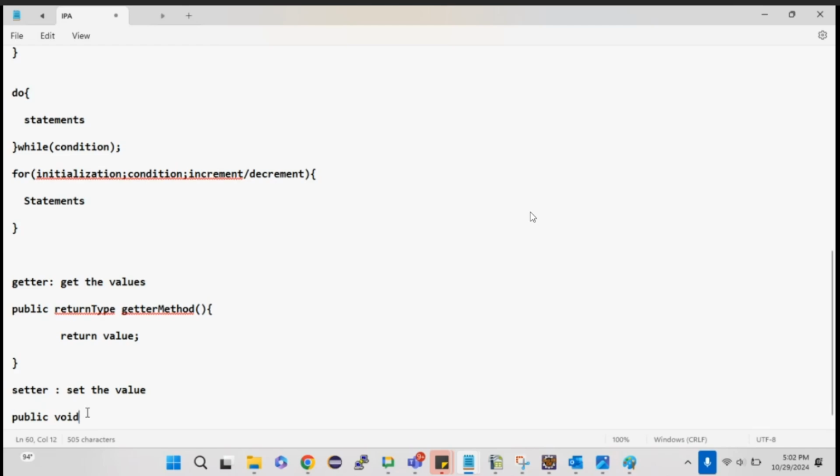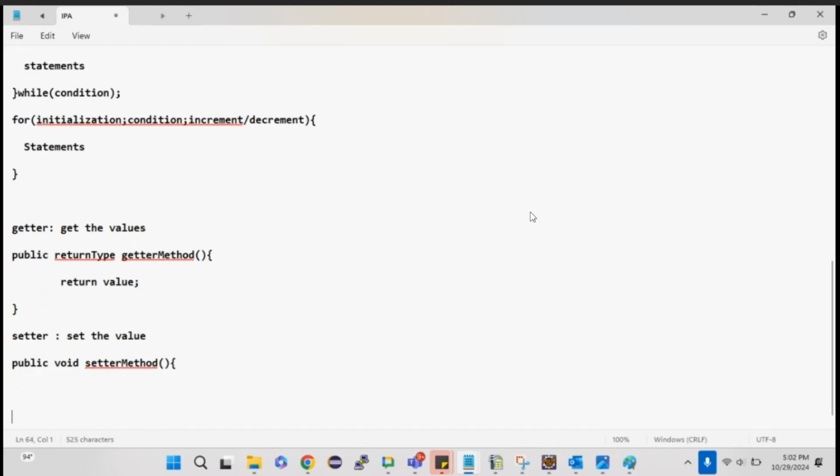So public void and then the setter method. So this dot name equal to, let me just keep it as a name.